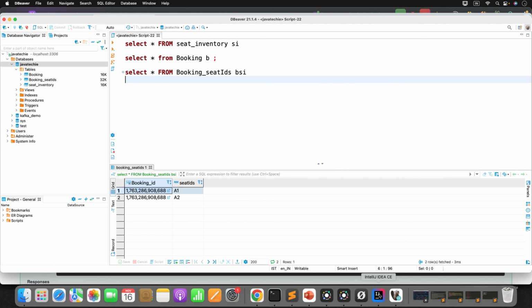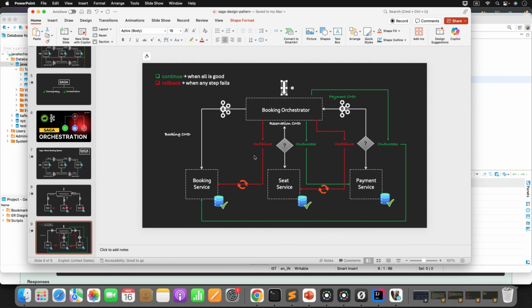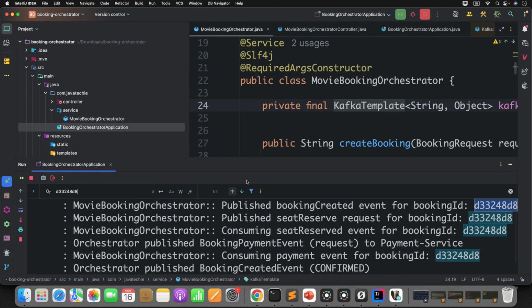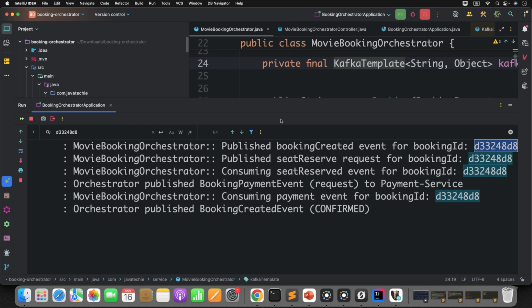Now let's understand the flow, the way we have designed the orchestration pattern, whether it is following the same rule or not. Let's start with the orchestrator. This is the new ID. Now what is the first action in the orchestrator? Publish booking created command. Okay, then publish seat reserved command. Now forget about this. We'll come back here. Now publish booking created event.